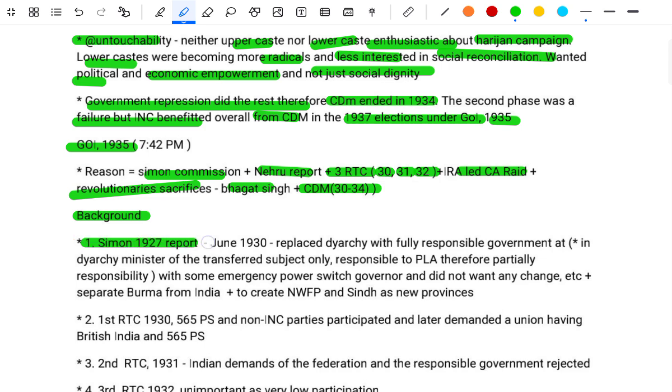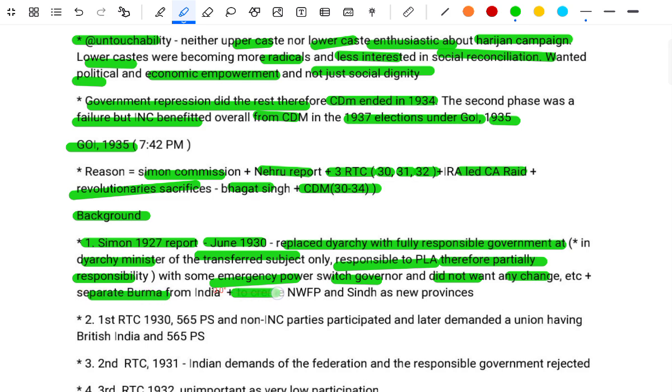Simon Commission report. June 1930 replaced the diarchy with the full responsible government act. In the diarchy, the minister of the transferred subject was only responsible to the PLA, the Parliamentary Legislative Assembly, therefore partial responsibility with some emergency power with the governor, plus separating Burma from India to create the NWFP and Sindh as new provinces.